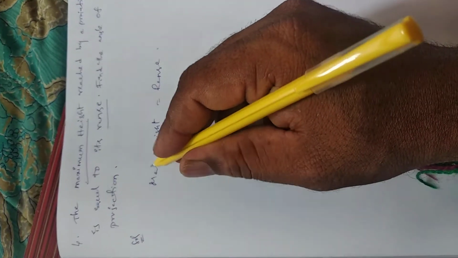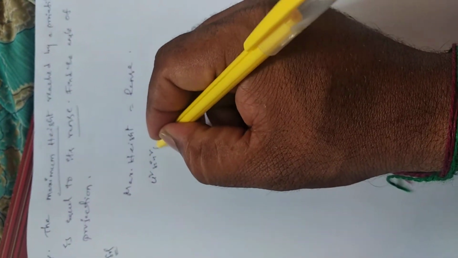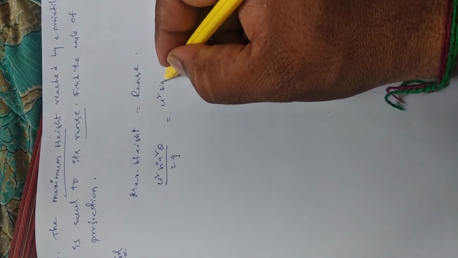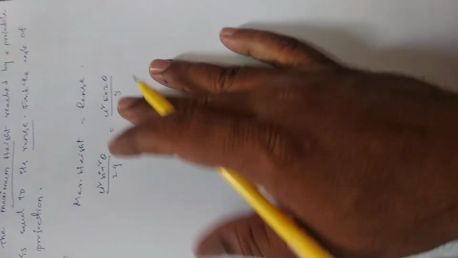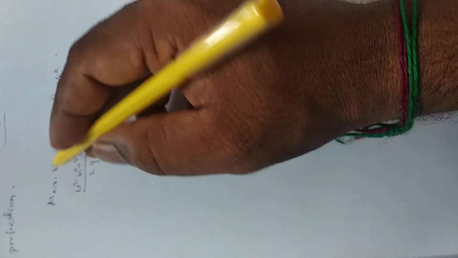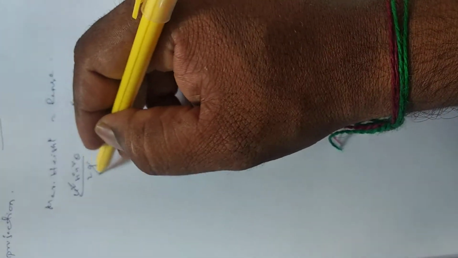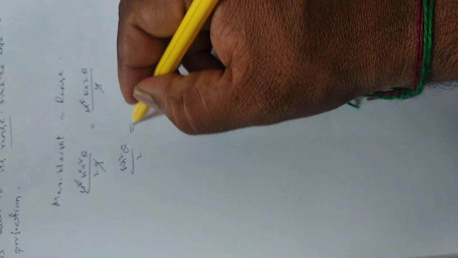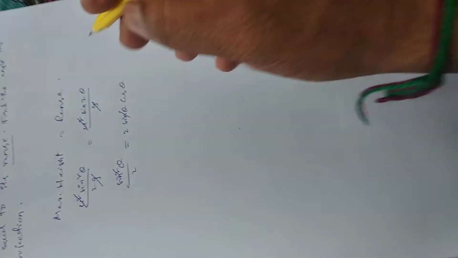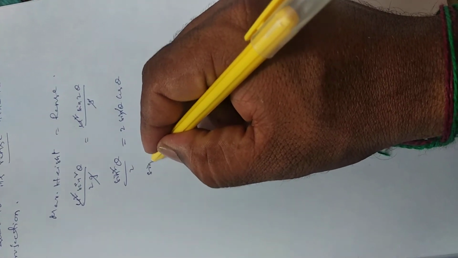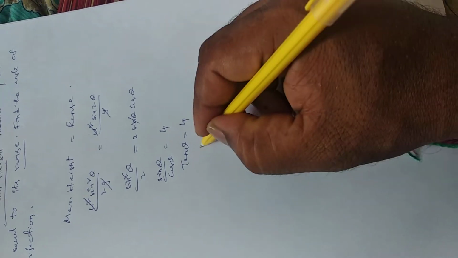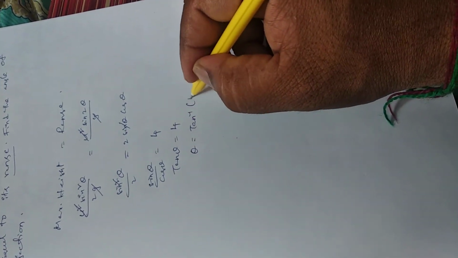The formula for the maximum height is u square sine square theta by 2g, and the formula for the range is u square sine 2 theta by g. Simplify the equations. U square cancels, g cancels. Sine square theta by 2 is equal to 2 sin theta cos theta. Sin theta cancels. Sin theta by cos theta is equal to 4. Tan theta is equal to 4. Theta is equal to tan inverse of 4.